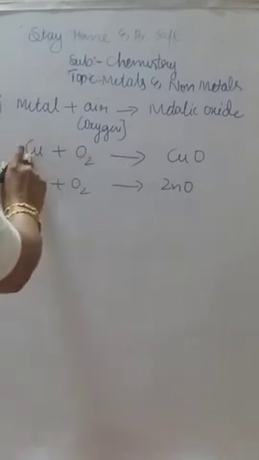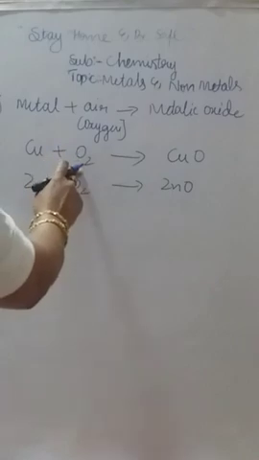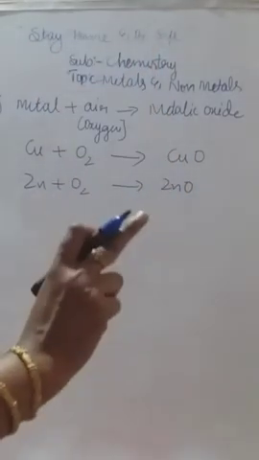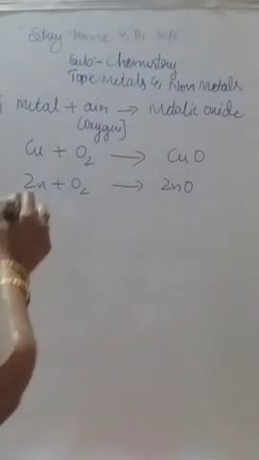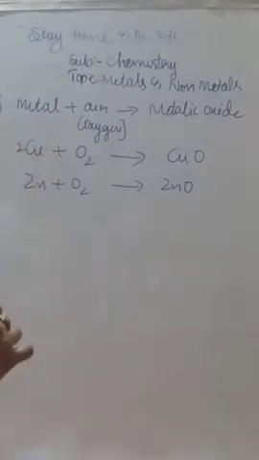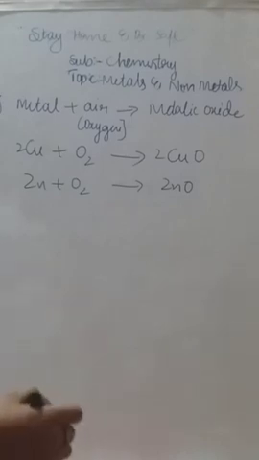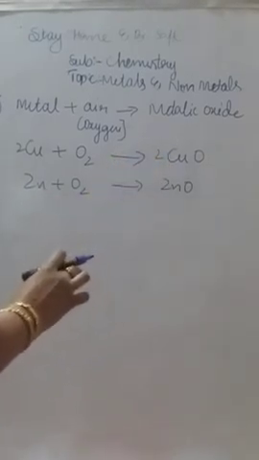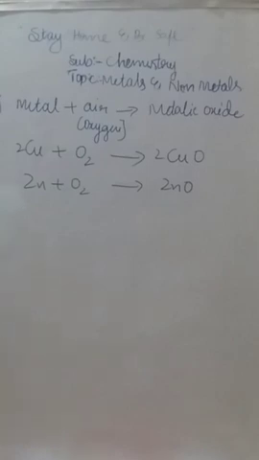So let us balance this equation. How can we balance? Cu, copper, is 1 atom of copper here, also 1 atom of copper here. Here 2 atoms of oxygen, but here 1 atom of oxygen. For that sake, we have to put a 2 here. So that becomes 2Cu, and oxygen also 2. So if you put a 2, it becomes 2CuO, I mean cuprous oxide. It is also known as copper oxide as well as cuprous oxide.